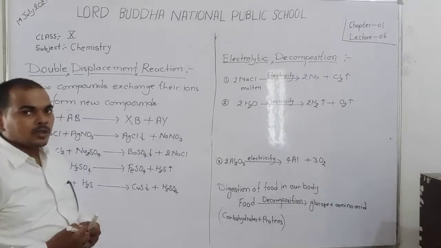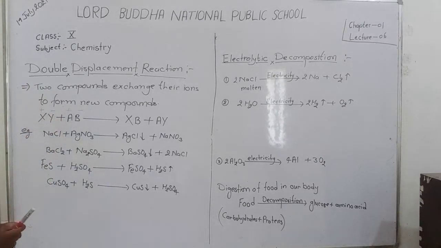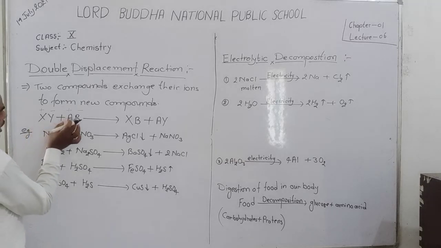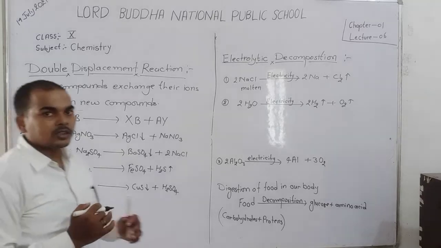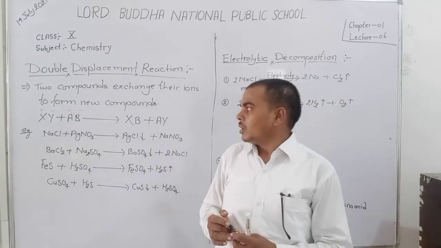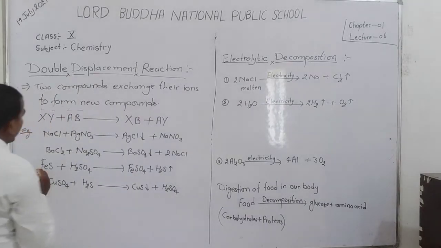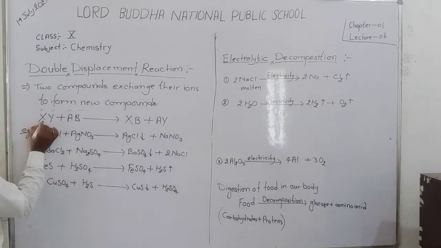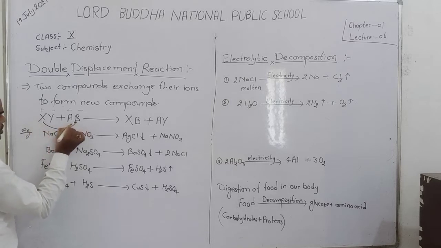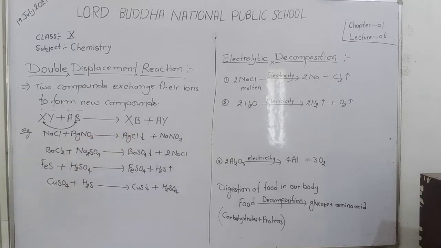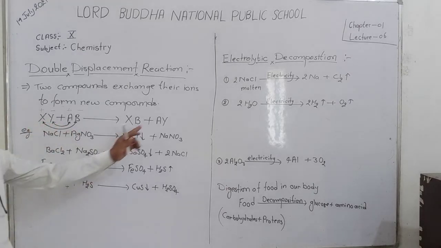Dear student, when the reaction takes place, the ions of XY and the ions of AB exchange with each other. Ion X and ion B exchange and form XB. Here ion Y and ion A exchange and form AY.